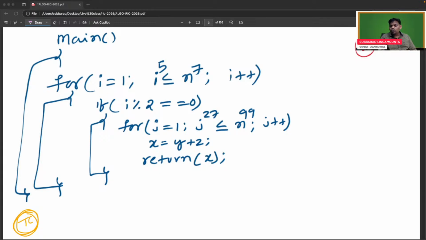First of all, how many times does the for loop run? How many times does the outer for loop run, and how many times does the inner for loop run? First find out the outer loop count and the inner loop count, and lastly we will see how many times in total.